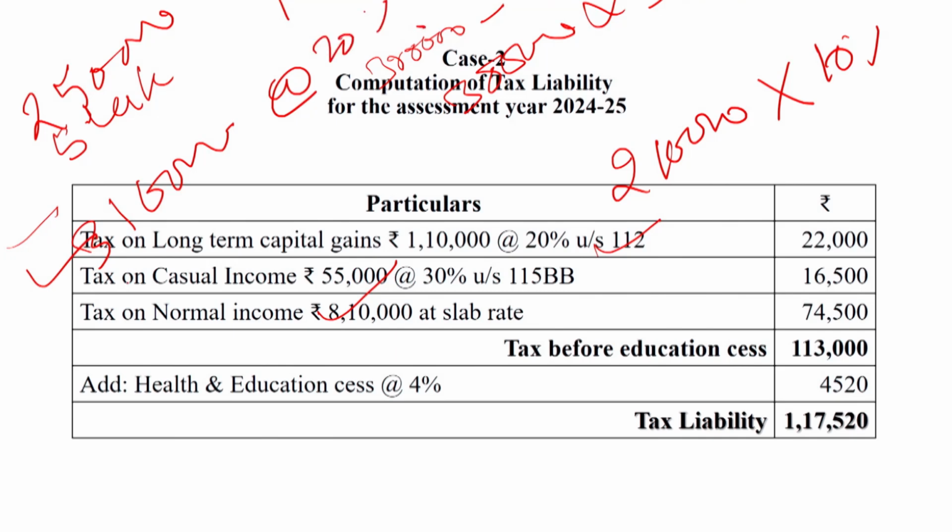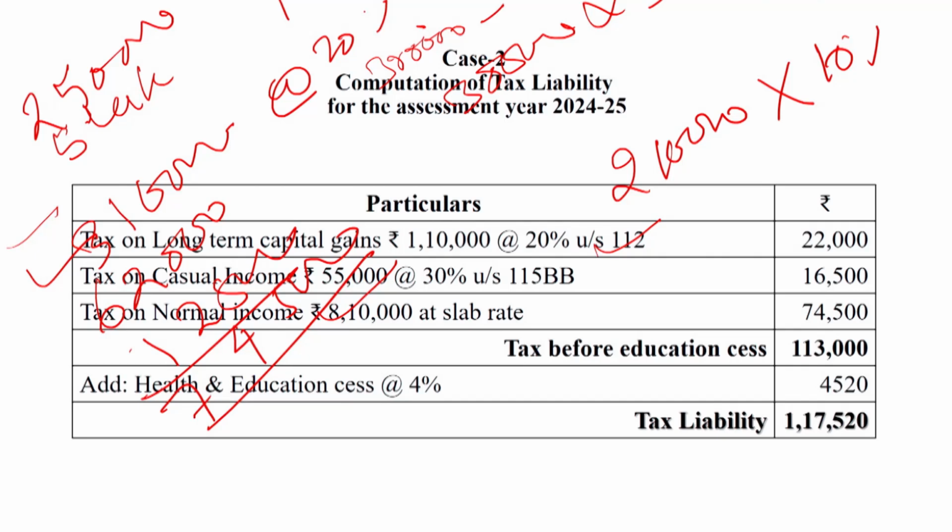So 3,10,000 at the rate of 20%, 62,000. 62,000 plus 12,500 is equal to 74,500.